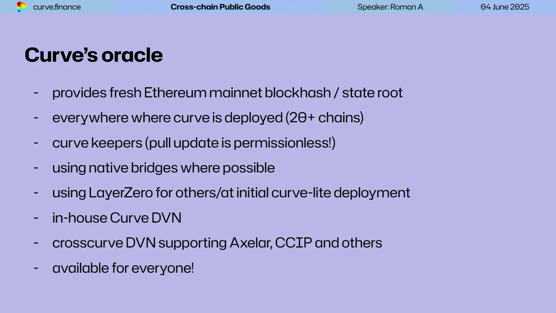We're using native bridges where possible, and LayerZero for layer 1s, and for new Curve-like deployments that need to be deployed now, so we can update to the native bridge later. We're using LayerZero with custom DVNs, so we have an in-house Curve DVN, and later we will add CCIP, Axelar, and other bridges through the Curve consensus validator.